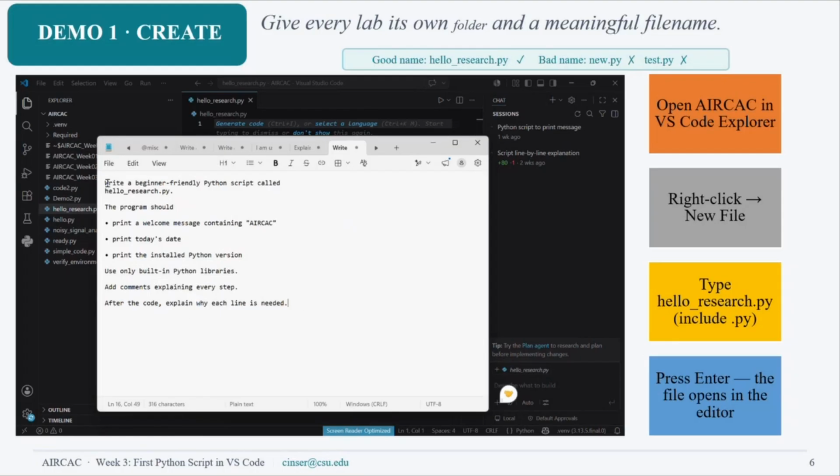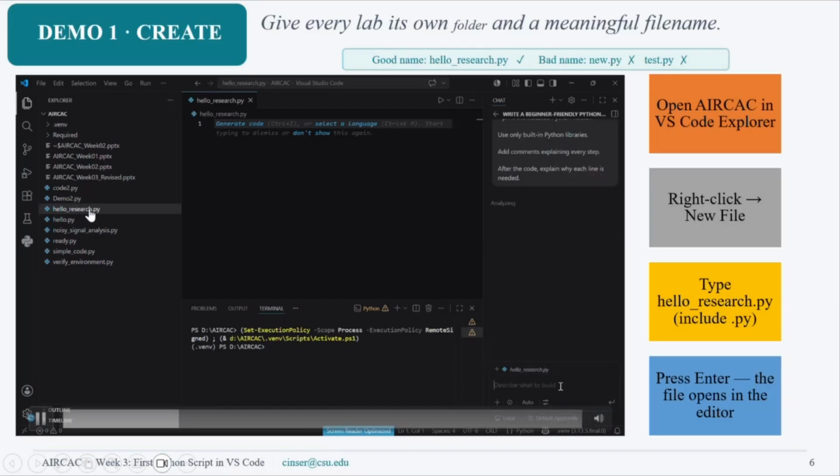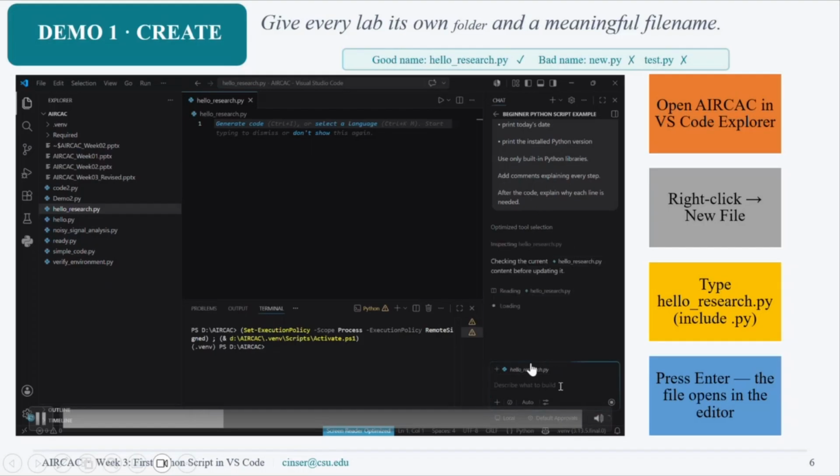We will run one example at the end of this session, just to show in real time what we are doing. Here we create the file hello research.py. It's important to put .py. Then we copy and paste the comments that we wrote, or we can write them here in real time.